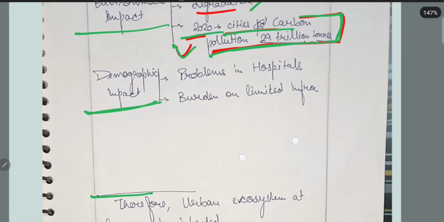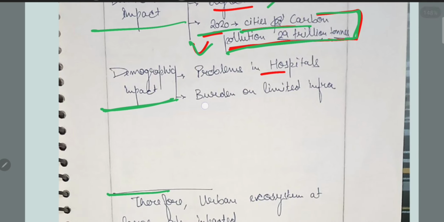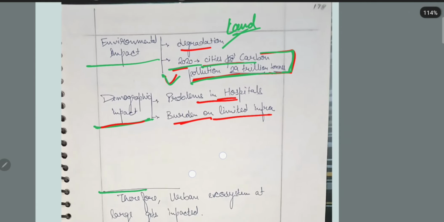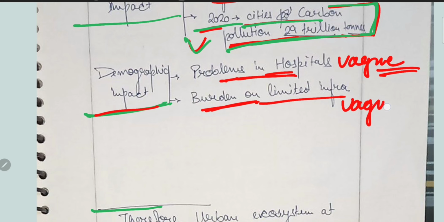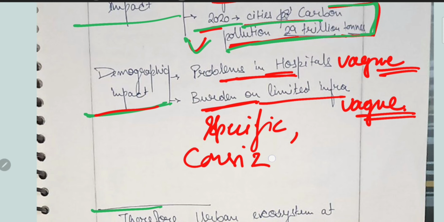Then demographic impact, problems in hospital. It's not a demographic impact, it's a burden on limited infrastructure. I think either heading is not suitable for both of these points. You can change the heading, but problems in hospital looks like a vague statement, though those statements are diverse. So be specific, concise.